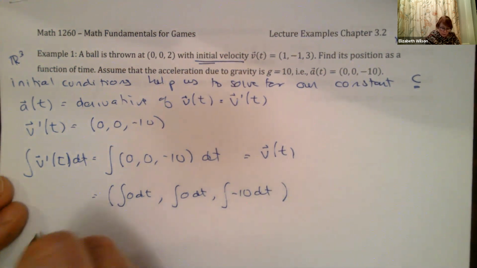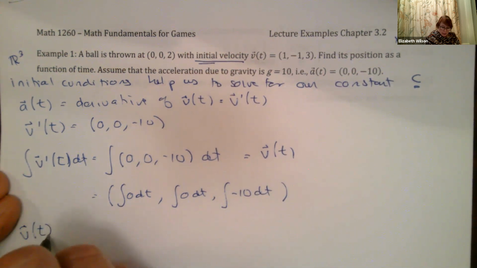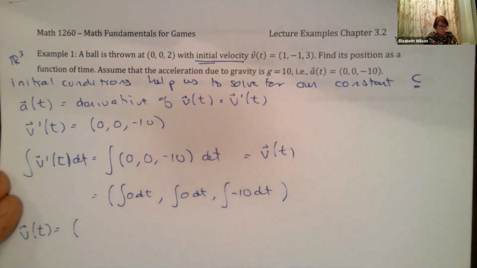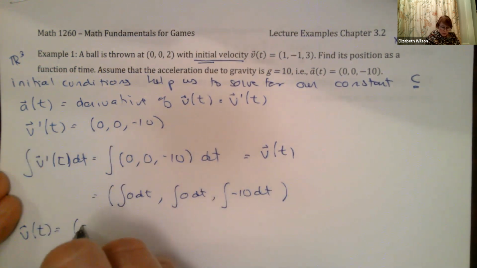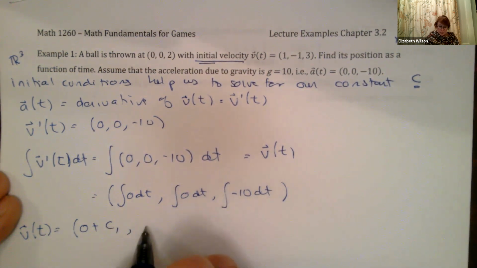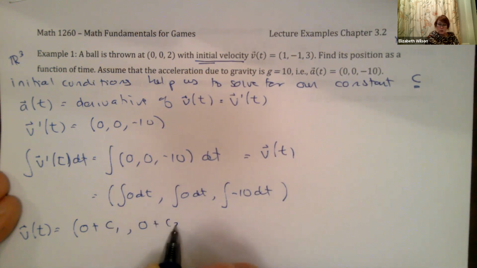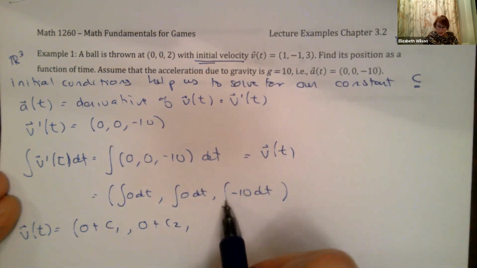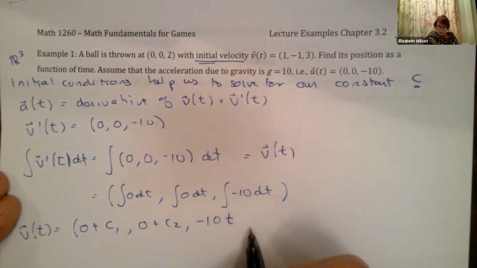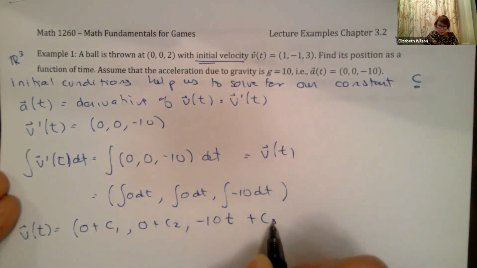So now my v(t) is equal to 0. When I take the integral of 0, I get 0, but I have a constant term I have to deal with. So this becomes 0 plus, I'll call it c1. I take the integral here, this becomes 0 plus, I'll call it c2. And then here, watch, I get a -10 times t, and then I'll call that plus c3.